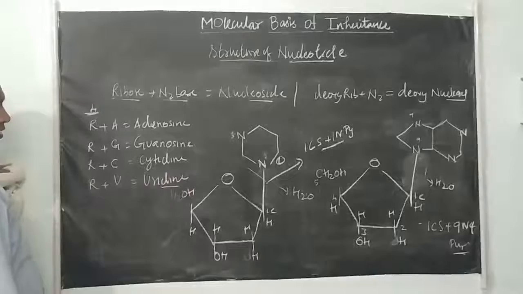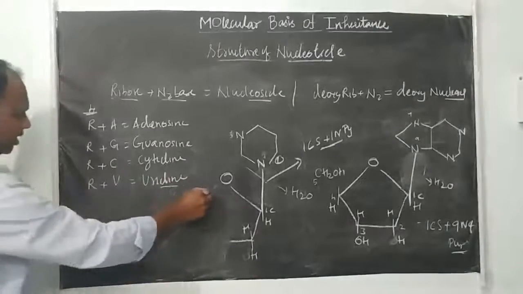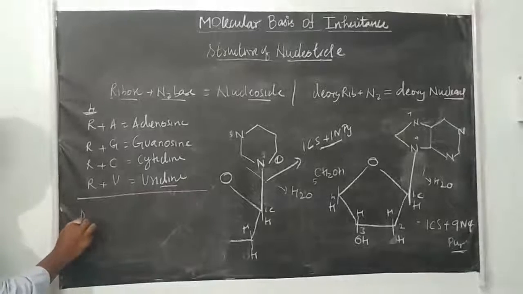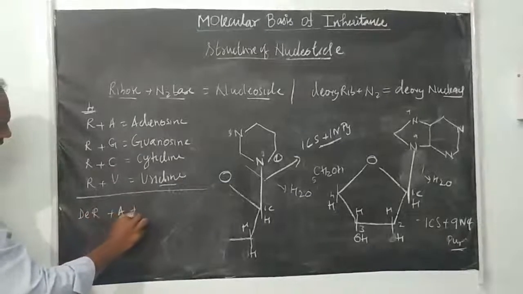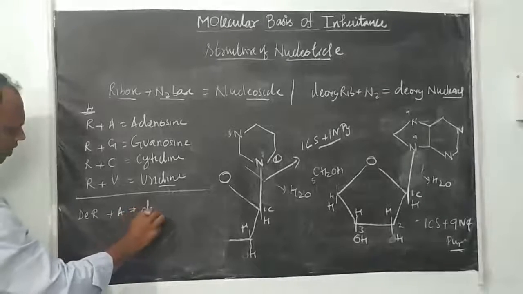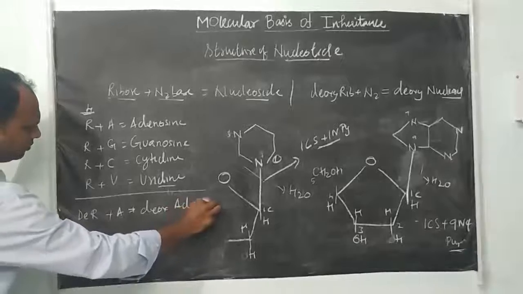Right? Similarly, if it is deoxyribose, you see right here, deoxyribose plus adenine, we can say deoxyadenosine.